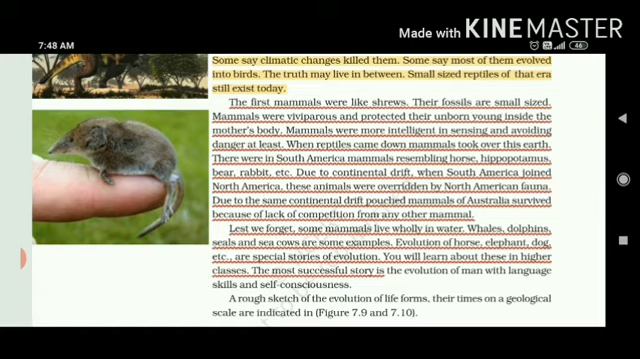So it was in South America. Mammals were resembling horse, hippopotamus, bear, rabbit. But there was continental drift, and animals started moving from one place to another, in search of food, in search of mating. When South America joined with the North side, these animals were overridden by North American fauna. Fauna means animals.